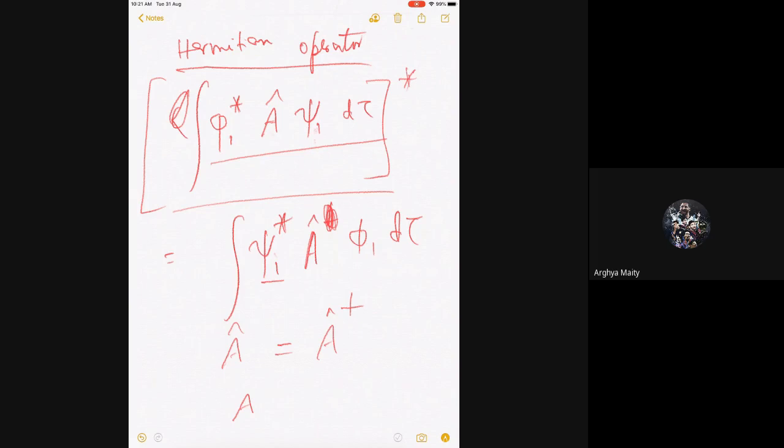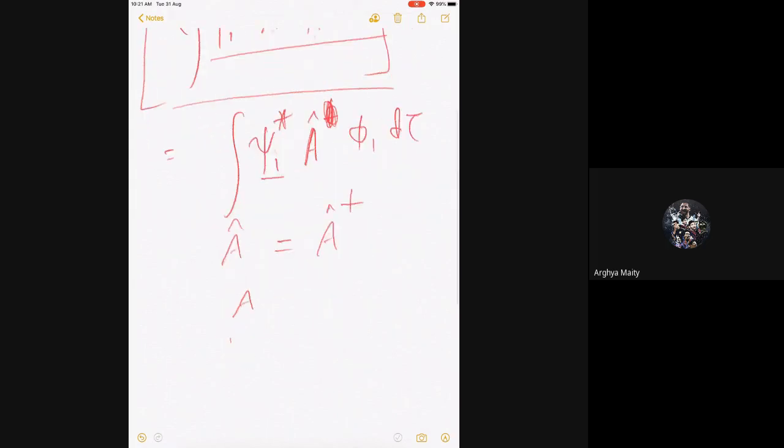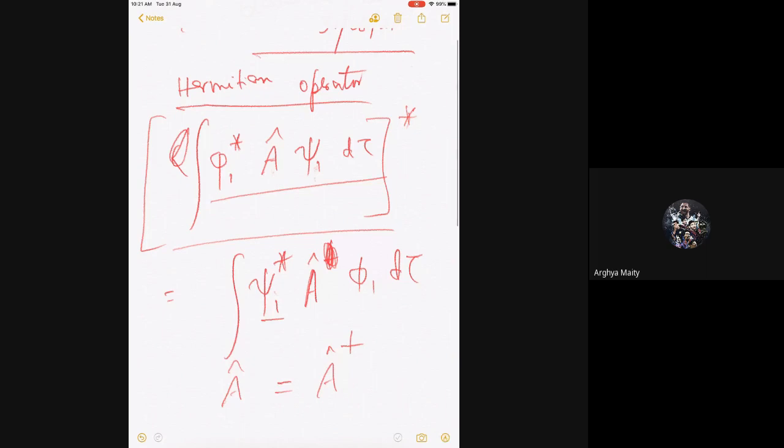But the conjugate of A is called adjoint. It was transpose conjugate or something? No, you are now thinking of matrices. These are operators. Operator conjugate is just adjoint. Okay, got it. You are always thinking in terms of matrices. That's the problem. I am not going into matrices yet.